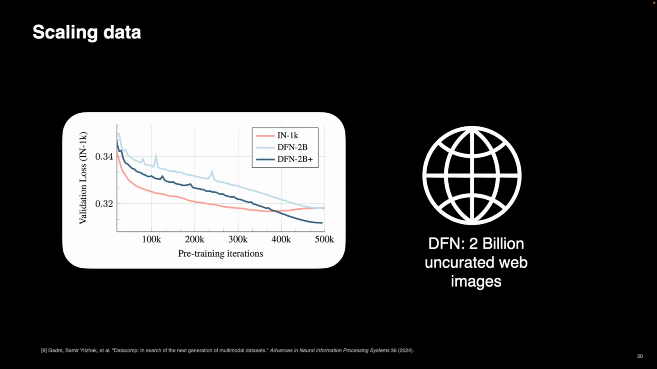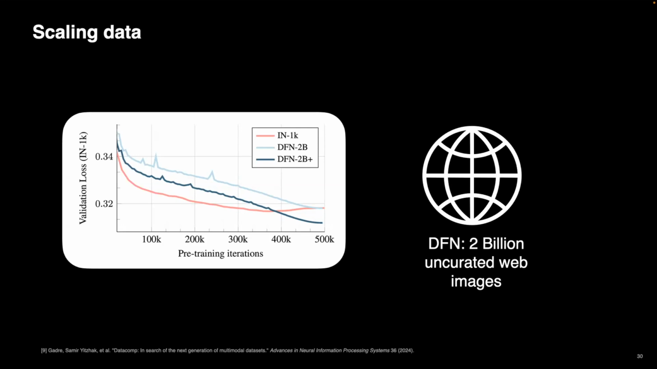If you train only on DFN, and now we're measuring the validation loss on ImageNet, you see a consistent improvement. Of course, it's not overfitting because at this point, we're only seeing every image once. There are no epochs. However, because of the domain gap, the loss is still higher.